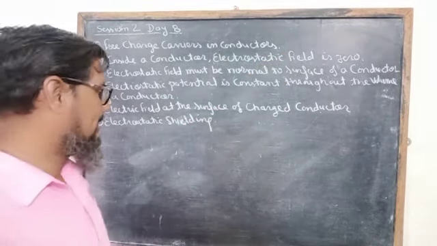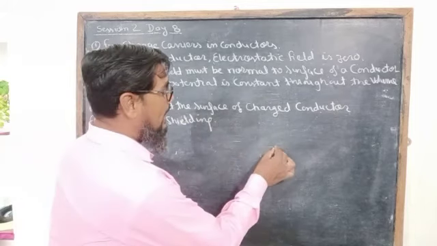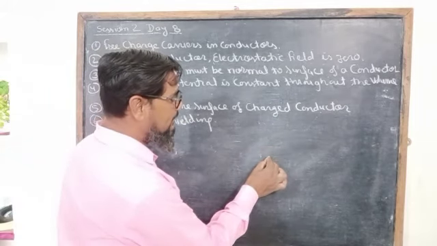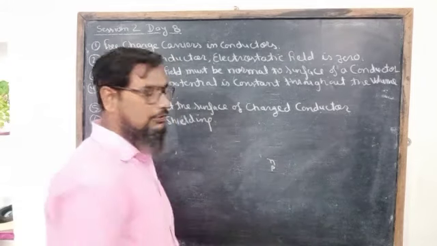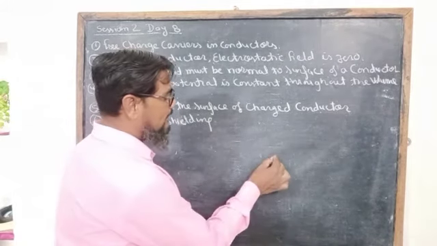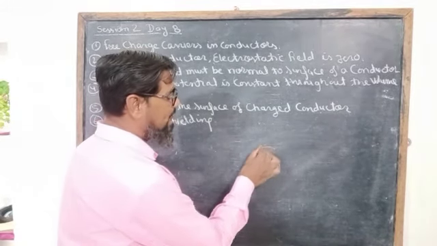We know that every atom contains a nucleus and electrons. In the nucleus, neutrons and protons are present, and electrons revolve in different orbits.